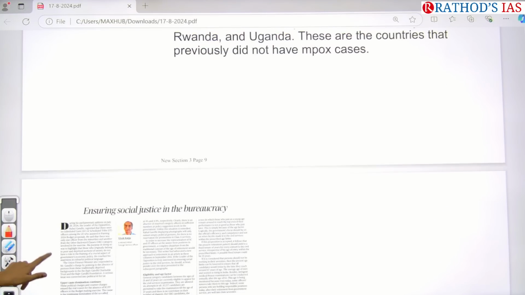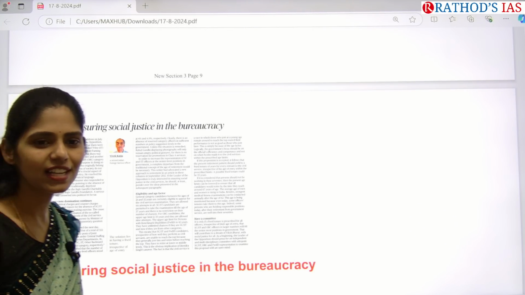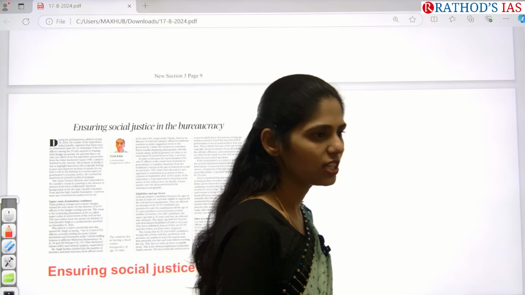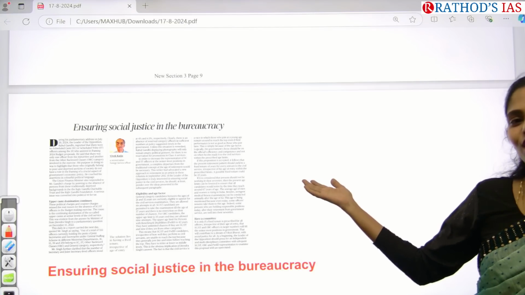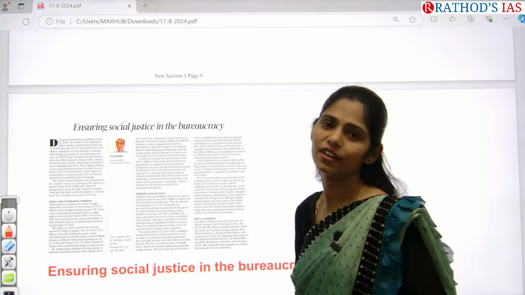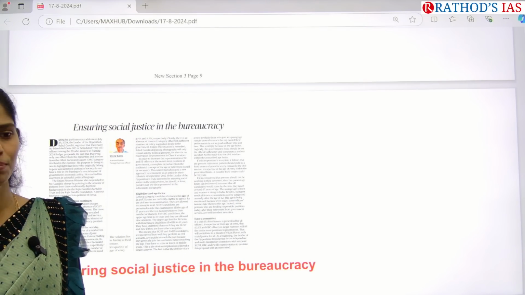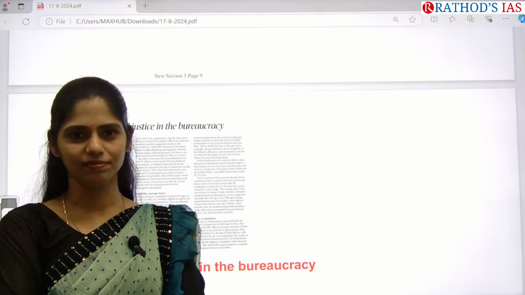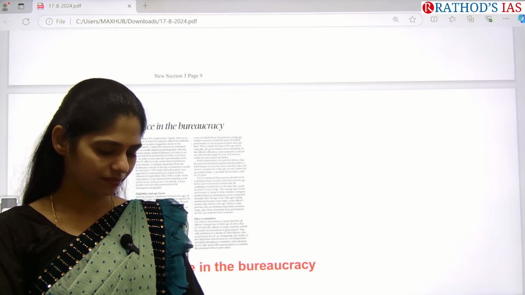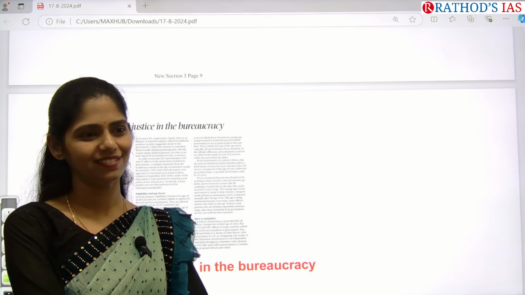Yeah, next article, it is about ensuring social justice and bureaucracy. For this article, you need to answer now. Tell me how we can increase inclusive democracy or the inclusive governance process. How can we include scheduled castes and scheduled tribes in our bureaucracy? Come on, think and tell me fast. Sir will come. Come on, think, you can do it.